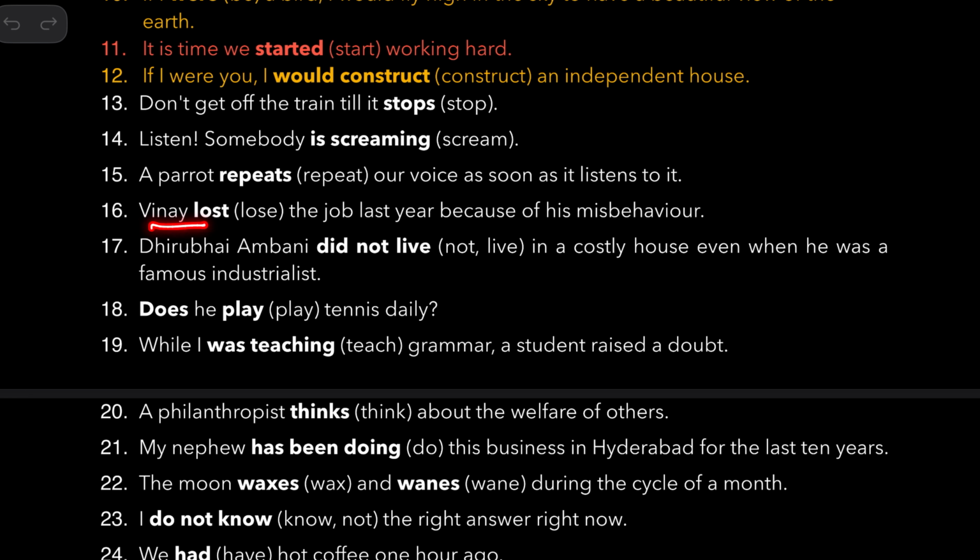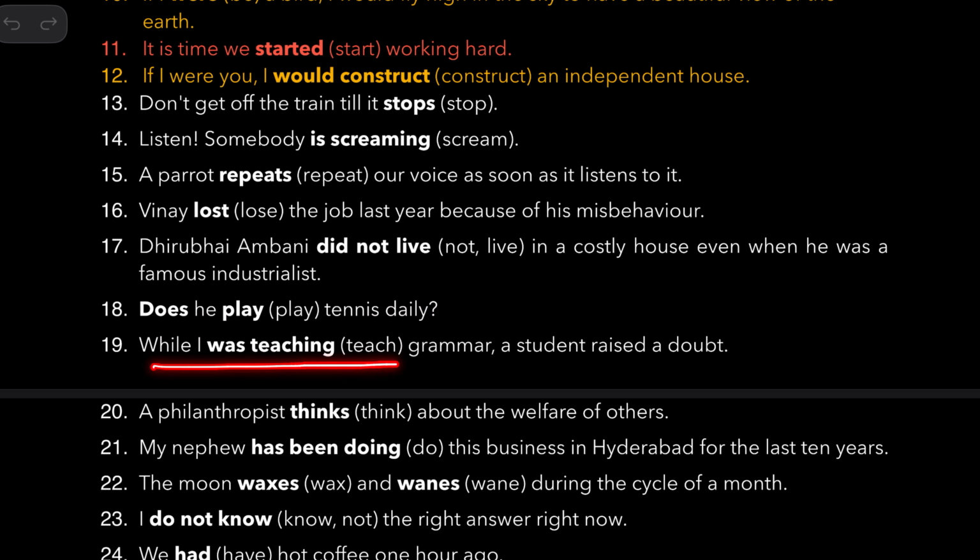When I lost the job last year, see, last year is a hint that you should use past simple, because of his misbehavior. Dhirubhai Ambani did not live in a costly house even when he was a famous industrialist. So did not live is past simple, because he is also no longer there. So we should use past simple. Does he play tennis daily? So daily, that's why does he play, present simple.